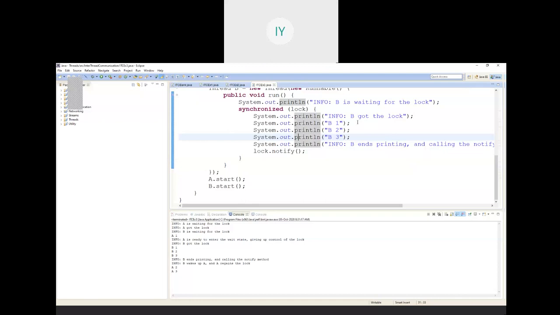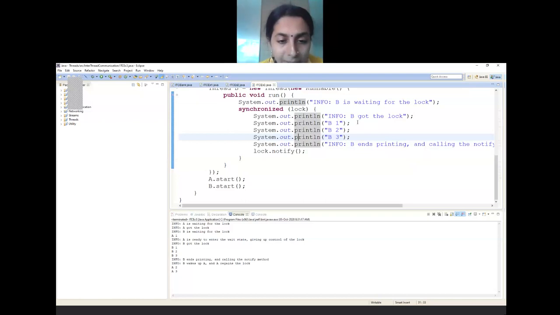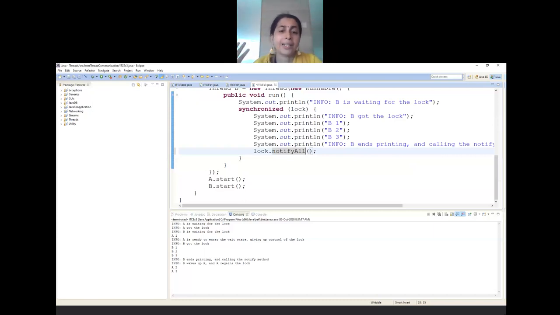See, the rule sets are very clear. Just have a look at what I'm writing. If you write lock.notifyAll, this is the simplest way of making all of the waiting threads active and let them decide among themselves who will come first.